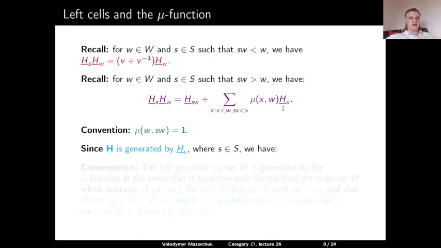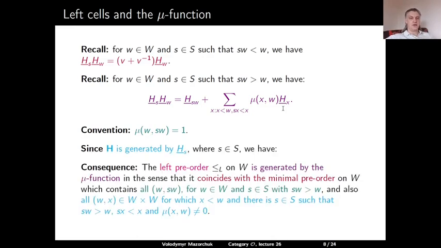And the same assertion that the left preorder is generated by the mu function in a similar sense as before. So it's a minimal preorder on W which contains all pairs (w, sw) for the situation sw greater than w, and also all pairs w and x such that x is smaller than w, and there is a simple reflection s such that the corresponding mu function between x and w appearing in this sum is non-zero.